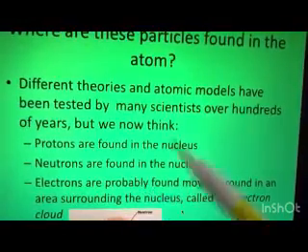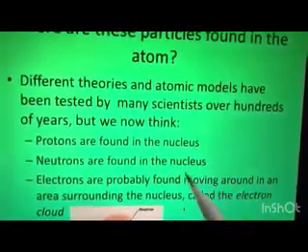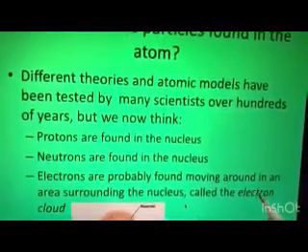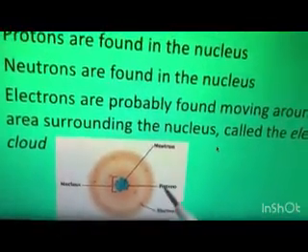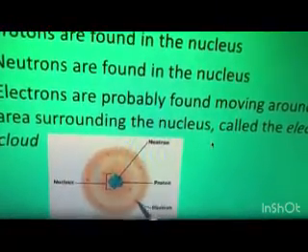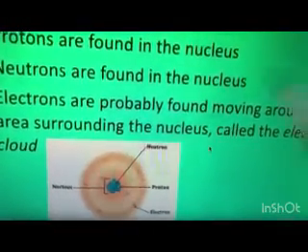They are found probably moving around in an area that is surrounding the nucleus, which we call the electron cloud. If you look at the diagram, you see the electrons over here and the protons, neutrons in the nucleus.